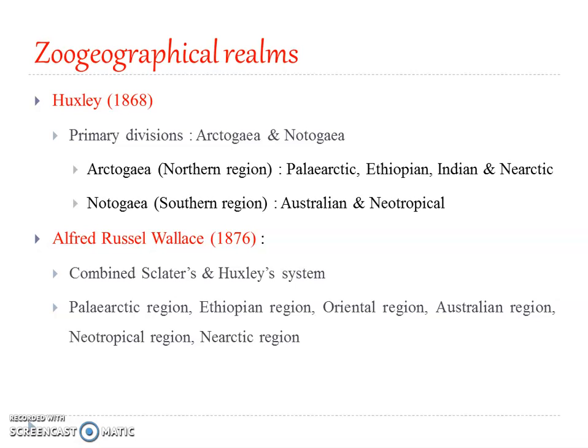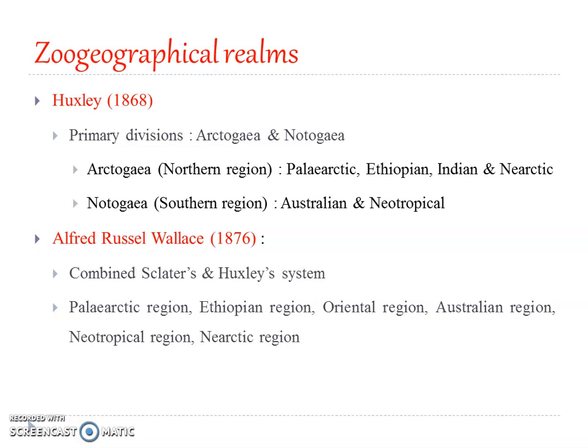Actually, what he did is he combined the regions or the systems that were proposed by Sclater and Huxley into a single table. Okay, so he combined Sclater's and Huxley's systems into one table, and in his work, The Geographical Distribution of Animals, Wallace adopted the divisions of the Earth proposed by Sclater, including the name Oriental instead of Indian region. So it was this system of zoogeographical realm positioning which is followed nowadays.